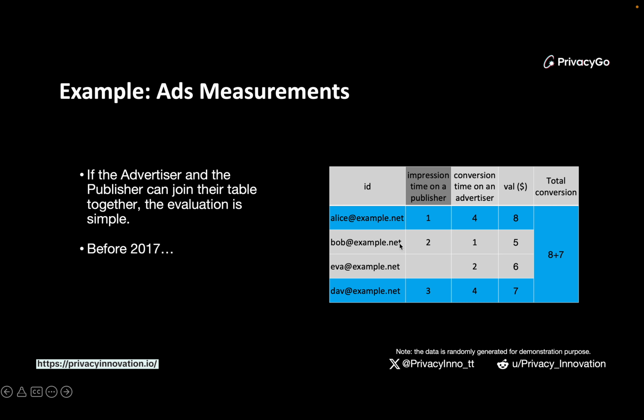So as we see, if everything is computed in plain text, this is very straightforward and simple. And this is usually what happened before 2017, when people were paying almost no attention to data privacy. So for this computation, all the information here can be easily available through some third-party cookies, and the accuracy is even better.